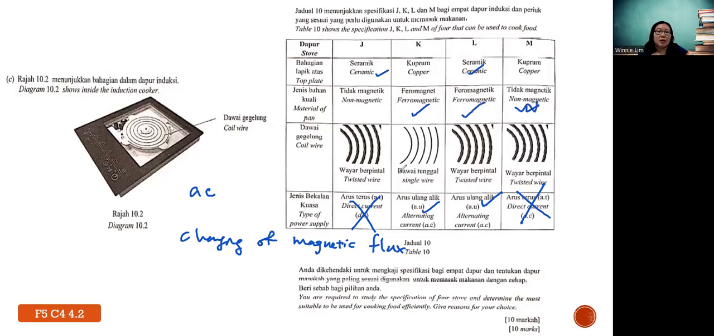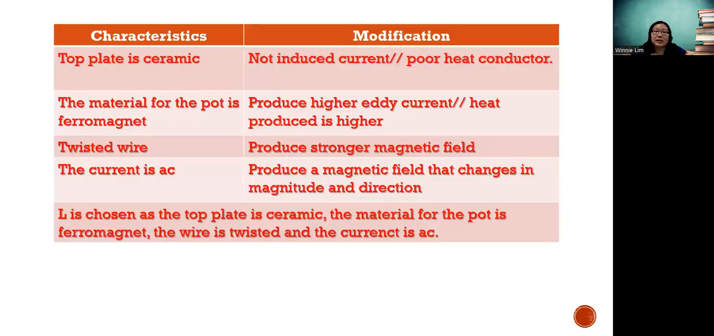And lastly, you want more current or less current induced? You want more, right? So you must have low resistance. That's why it should be twisted wire, thicker wire compared to single wire. So it seems like you know the choice already, which is L. Then again, you need to know the proper reason. Okay, so we see the answer together.